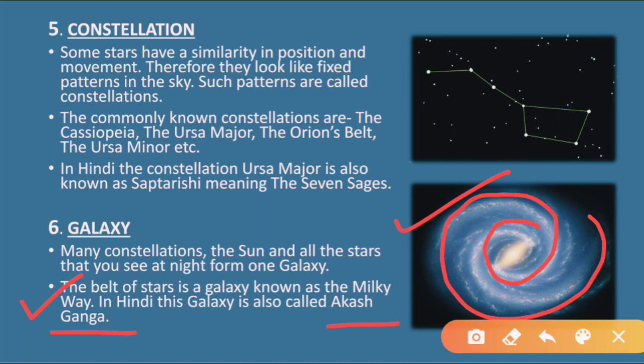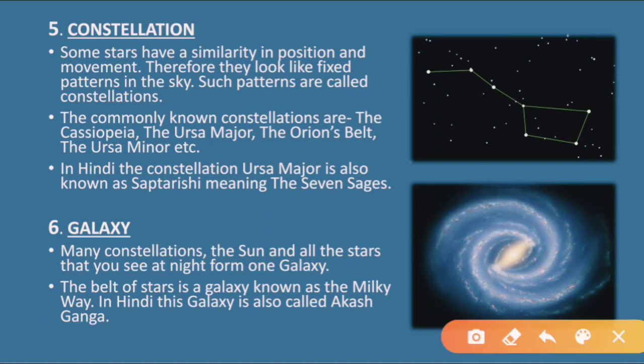This galaxy is known as Akash Ganga. These are the stars, as you can see in the picture, white color, a little bit bluish white. All the stars together form a galaxy like this, and this galaxy is known as the Milky Way, and in Hindi we call the Milky Way Akash Ganga. Now you have understood the meaning of constellations and galaxy. What are constellations and what are galaxies? You can see these pictures for better understanding.